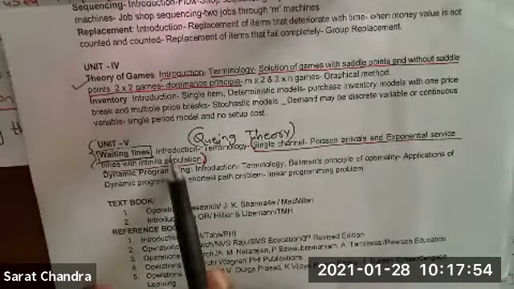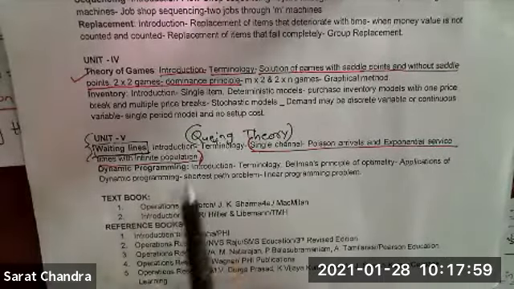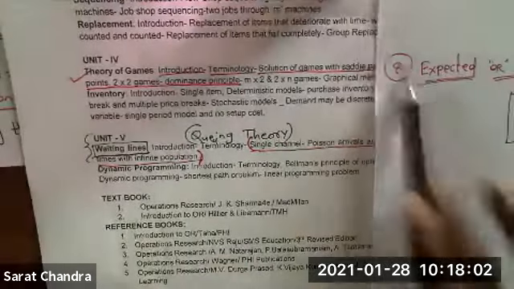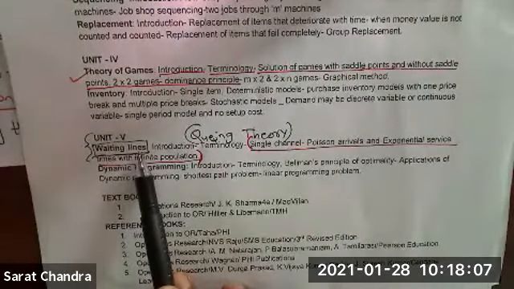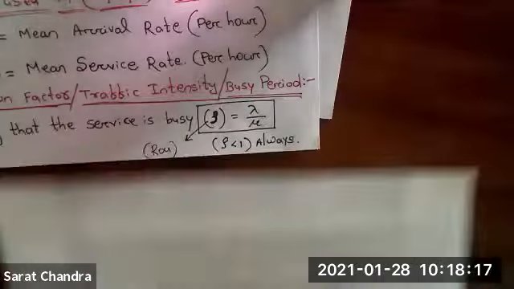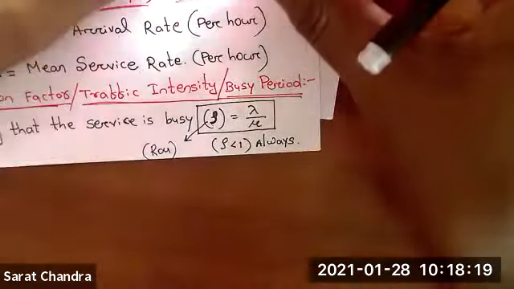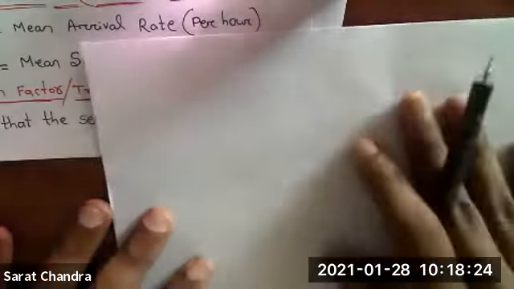In fact, theoretically, we have completed this part, waiting lines. That much formula is there in waiting lines. If you can remember these 8 formulas, then this topic is over. There is no other part you have to study in this topic. Only problems you have to solve. So one problem we will try to solve today. I don't know whether time permits or not, then we will see.